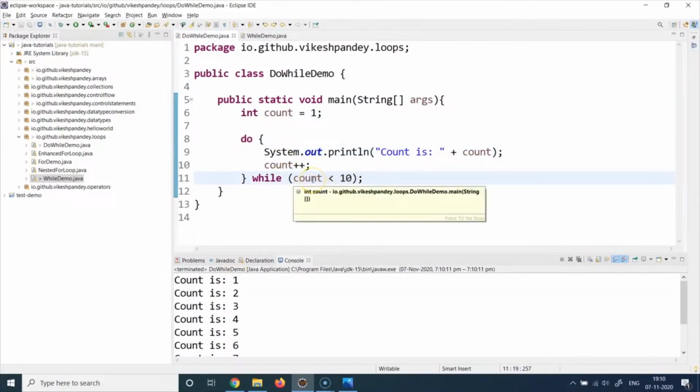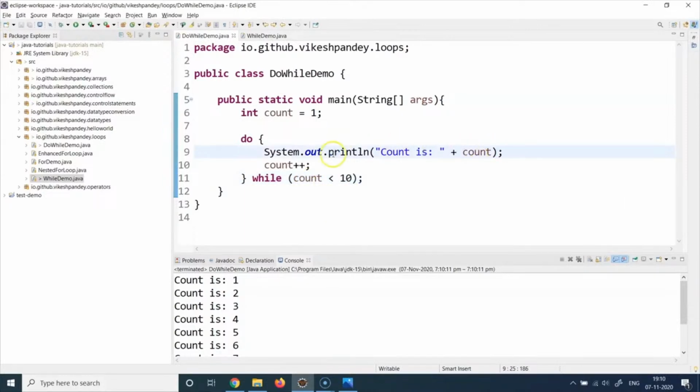Yes, that holds true. If that holds true, it will go back to statement number 9, again print this, again do an increment on the count, and again check the condition with the updated value of the count, which will say 3 less than 10 now. Similarly, print the value, increment, check. This will continue to happen till this particular condition becomes false. And once this condition is false, it will exit out of this whole do while loop and it will go to the line number 12. And if you have any statement written there, that statement will be executed in this case.